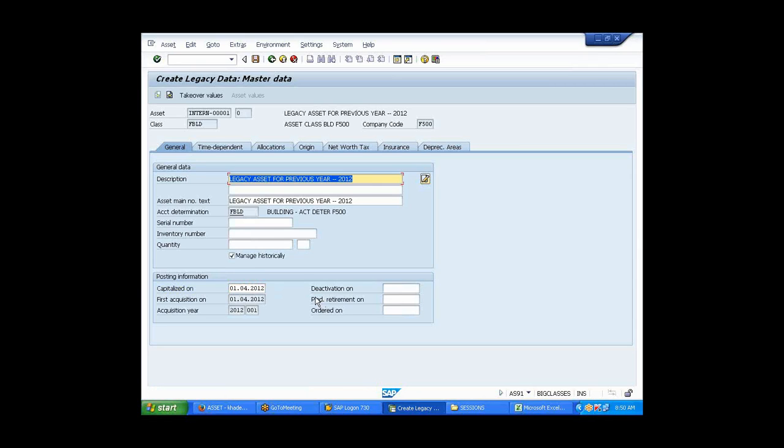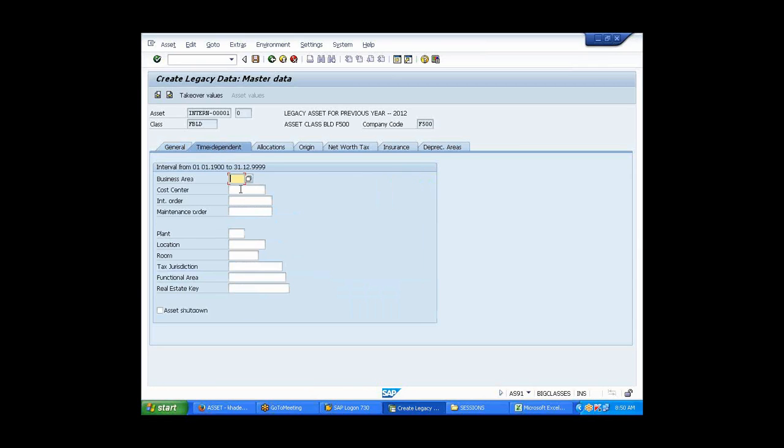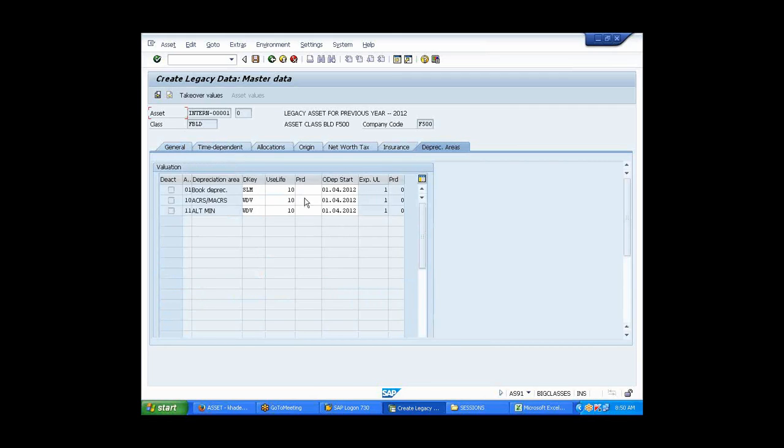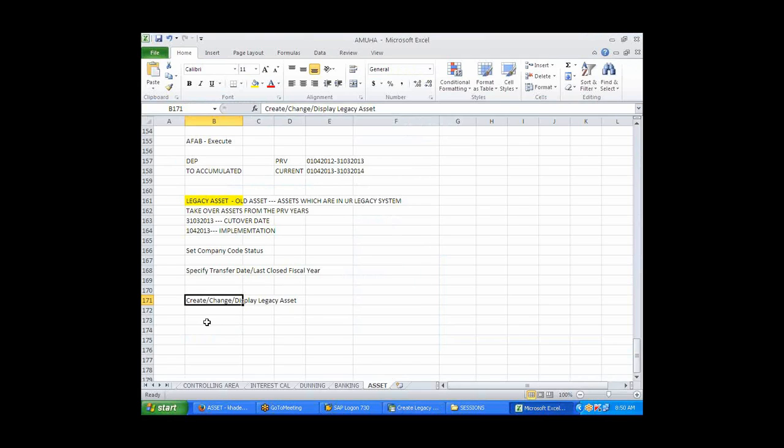Now I go to this time dependent normal. What are we trying to post? We are trying to bring an asset which we purchased on 01/04/2012, when SAP was not there, and it was on a different platform.